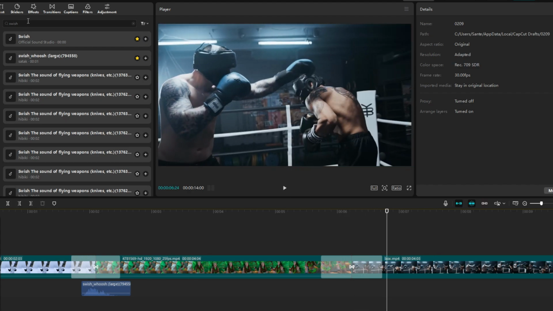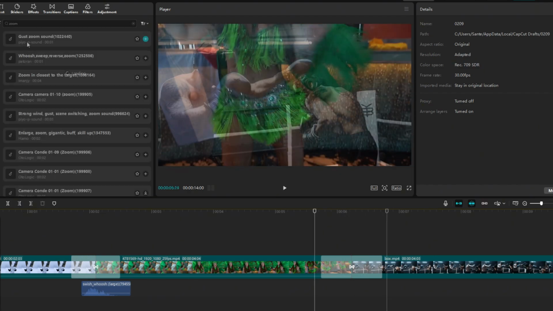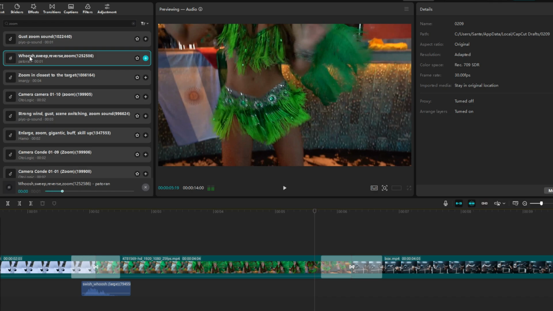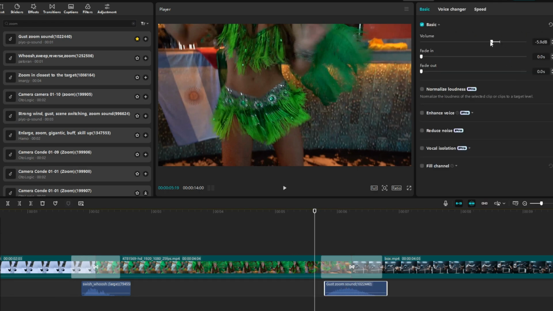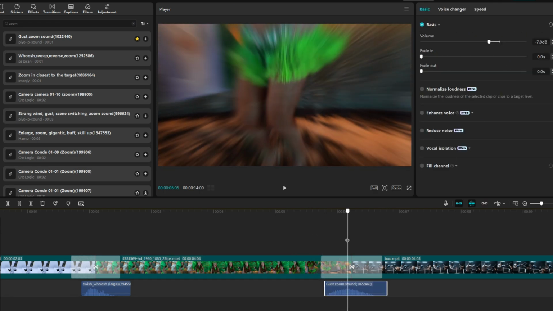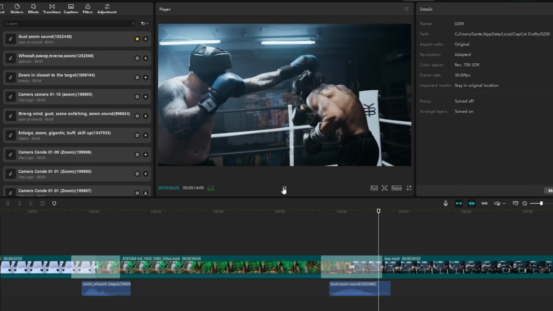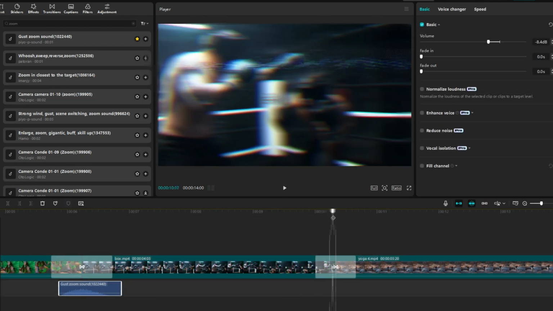For the second transition, I type zoom into the search engine. I'll look at the first 2 sound effects, and in this case, I like the first one better, so I'll put a star next to it and drag it to the timeline. I'll adjust the sound a little again and move the sound effect to the moment where the transition animation begins. Let's look at the last transition.